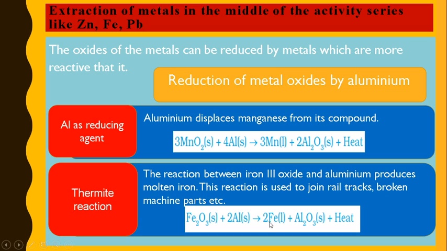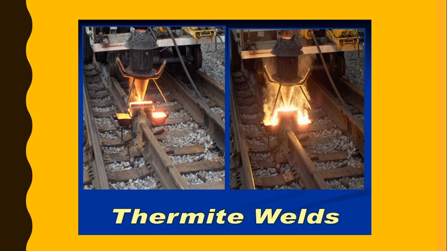That's why this reaction is used in welding of rail tracks and broken machine parts, and this reaction is named the thermite reaction because it is highly exothermic. So iron(III) oxide is used here for this process. So this is how welding is done with the help of the thermite reaction.